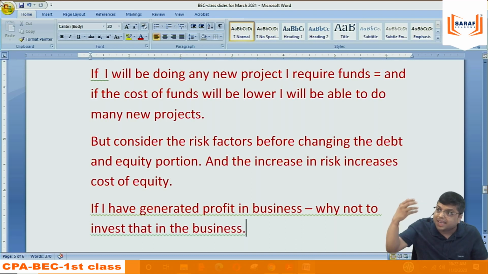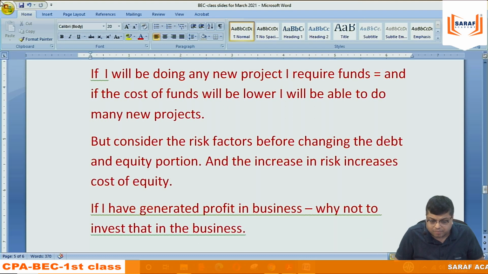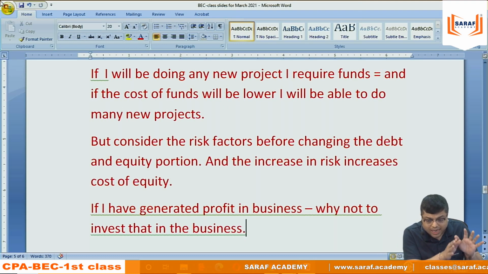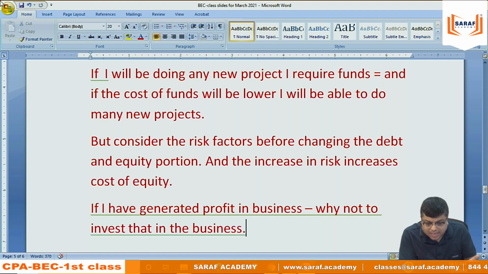So I can say investment. Investment in any new project, in any new venture, in any new business, in any growth project. Investment depends upon source of funds, because if the source is debt, cost is lower, equity cost is high, and other things are there.